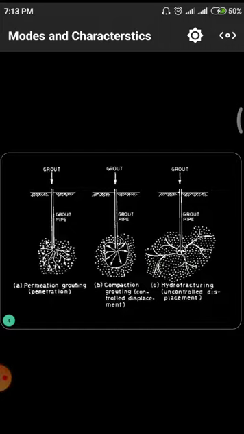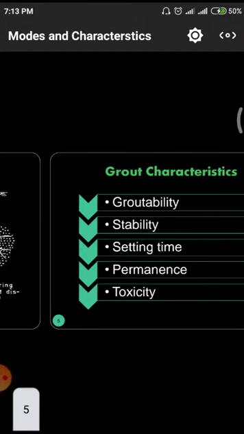Those dispersions also take place whenever we have a weak zone. If a weak zone is there, the material will automatically disperse into those weak zones and expand. After some time, it will give strength to that particular area by the filling action. These are the three types of grouting techniques, or modes, we have to observe.